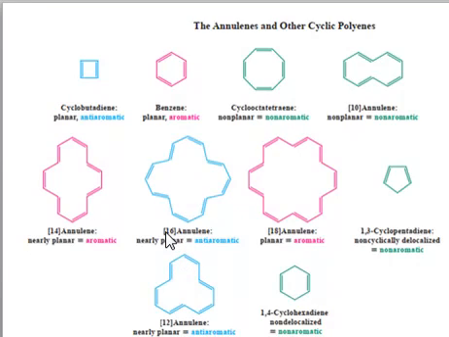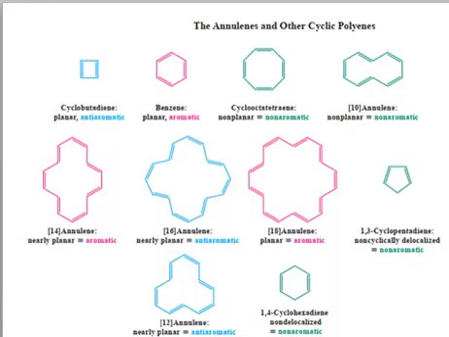Next we have [16]annulene. So 16 is a 4n system. If you put n equal to 4, 4 into 4 is 16. So 16 is a 4n system. It's almost planar, cyclic, and conjugated in a 4n system, so it should be anti-aromatic. Since it's anti-aromatic, it has a destabilizing factor, so it should not be a stable thing.